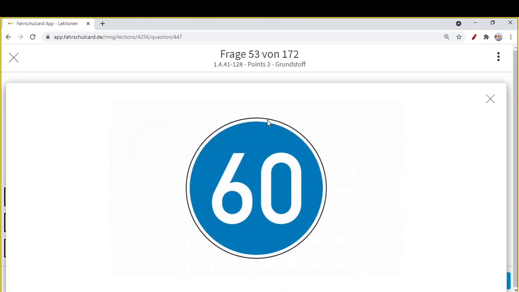So now, if there was a red circle around this, then that means the maximum allowed speed is 60 km per hour. But in this case, if you see, there is a blue color. That means the minimum permitted speed, the speed allowed minimum, is 60 km per hour. If you cannot drive at minimum 60 km per hour with your vehicle, for example, maybe some moped or a bicycle, then you are not allowed to enter this road.